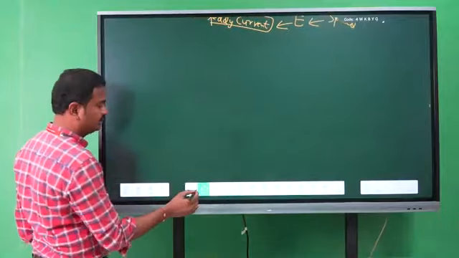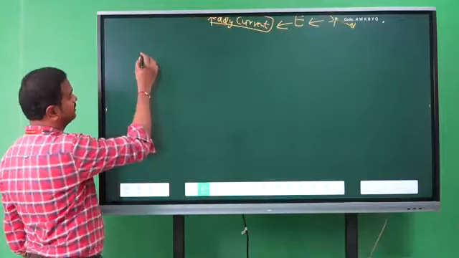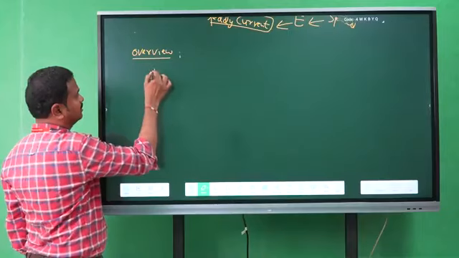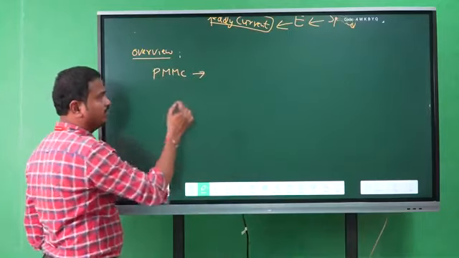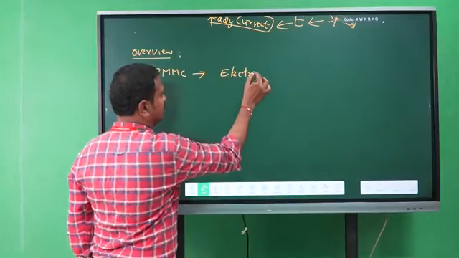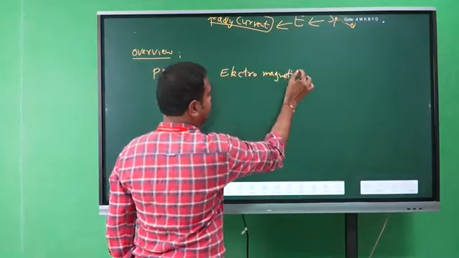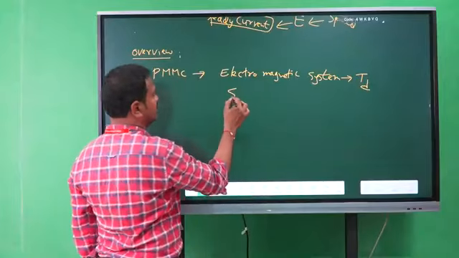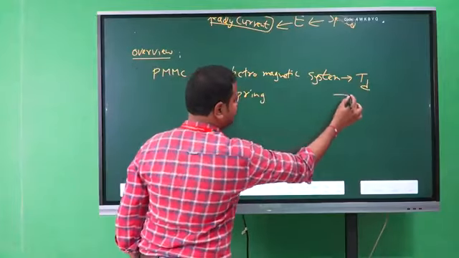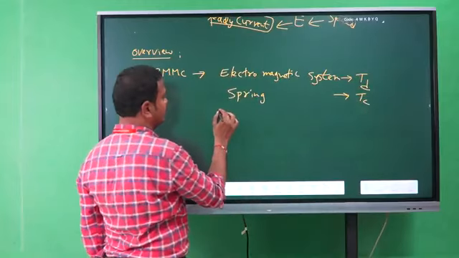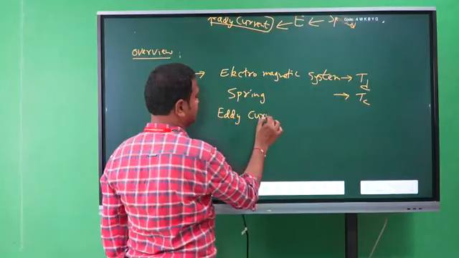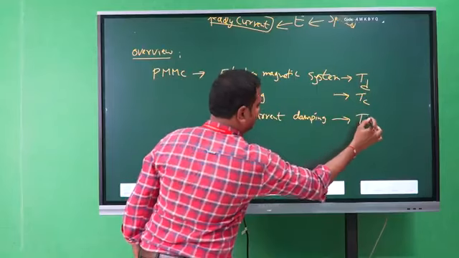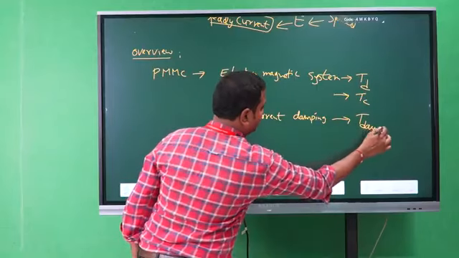Clear? Now, first of all, overview. So in the PMMC instrument, we are using an electromagnetic system for the deflecting torque and control springs for the controlling torque, and we are using an eddy current damping system for the damping torque.